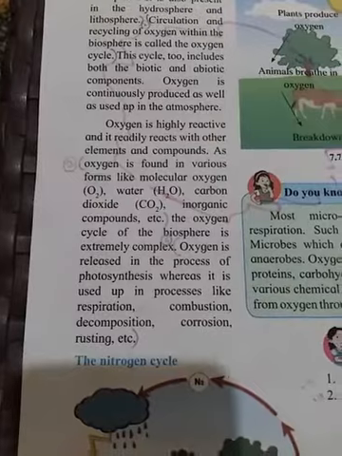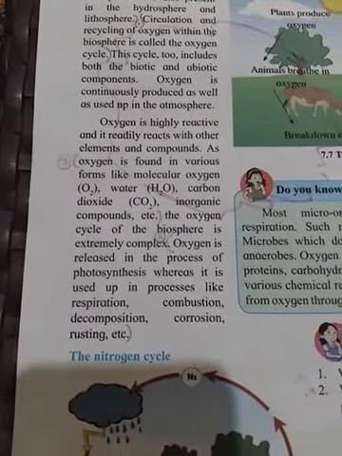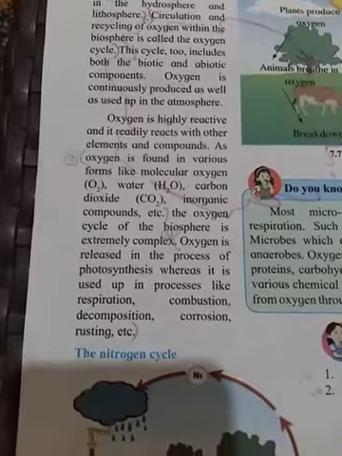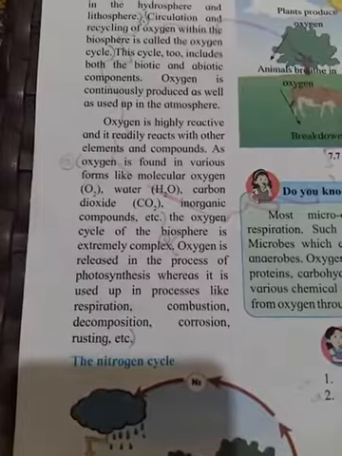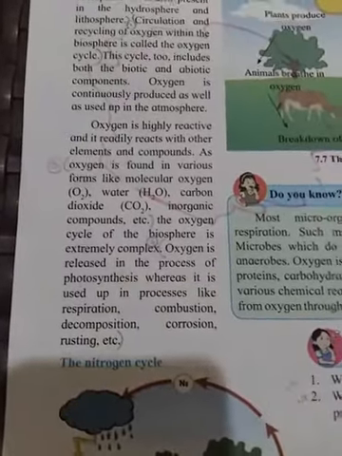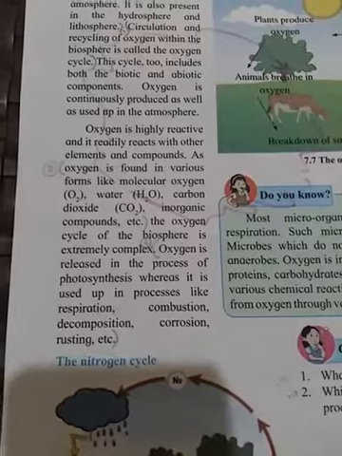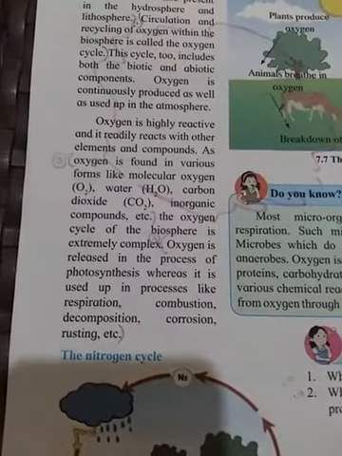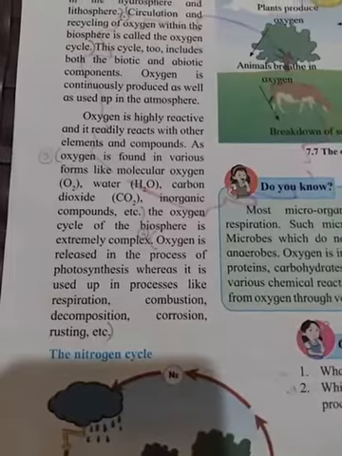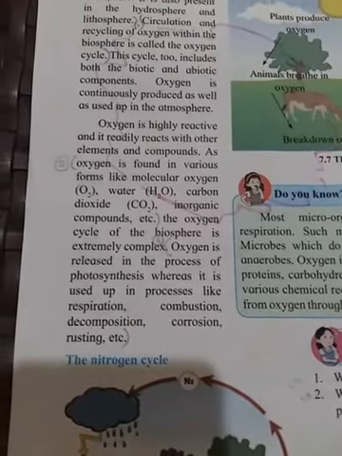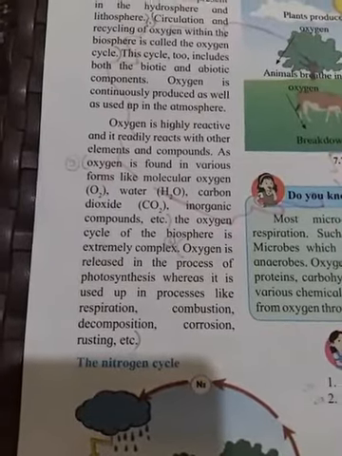Decomposition processes occur by microorganisms, and for that oxygen is needed. Corrosion and rusting, that is the corrosion of metals, also utilizes oxygen. In 8th standard you studied that in the presence of air, that is oxygen, and moisture, metal gets corroded and rusted. This way oxygen is cycled by these processes: respiration, combustion, decomposition, corrosion and rusting.